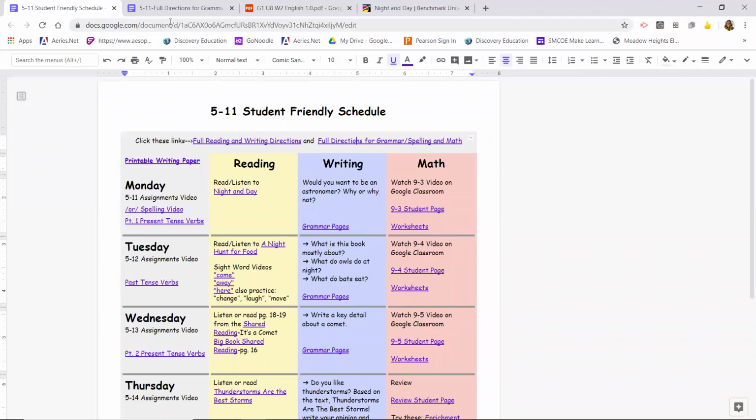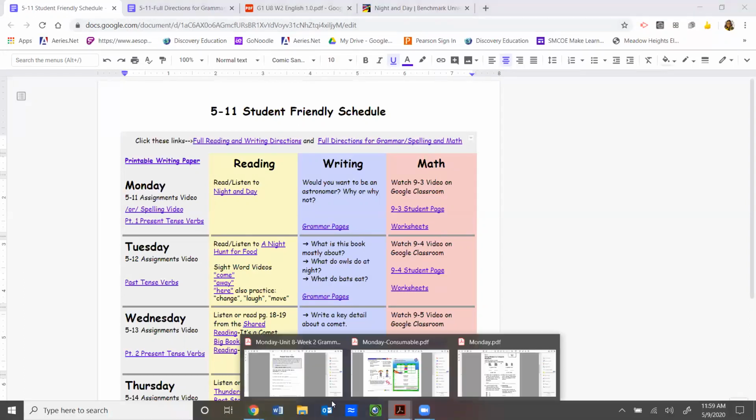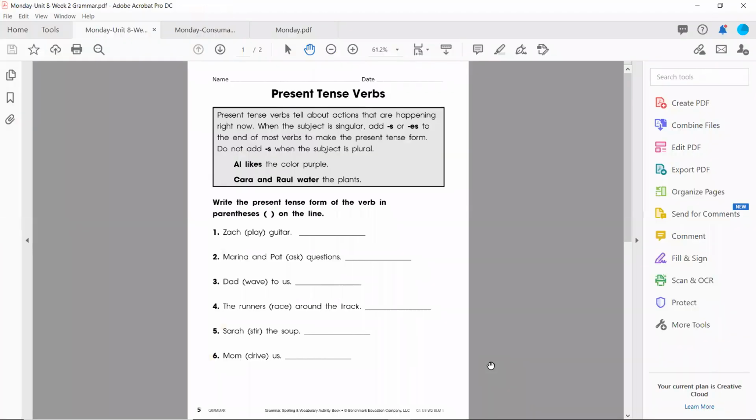So we are going to go to our grammar pages in just a moment. I want to direct your attention to the or are controlled spelling video here and part 1 present tense verbs. Go ahead and watch these videos if you feel like you need a little extra help with understanding the or sound and present tense verbs. Today, I'm just going to talk and read about the pages. Okay, so let's go to those. Here we go. So I'm going to read this page to you.